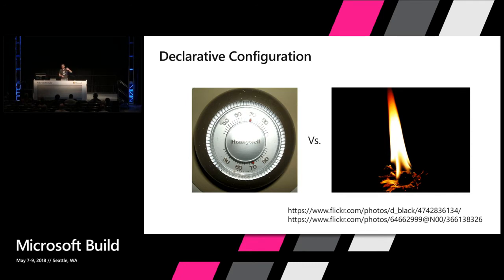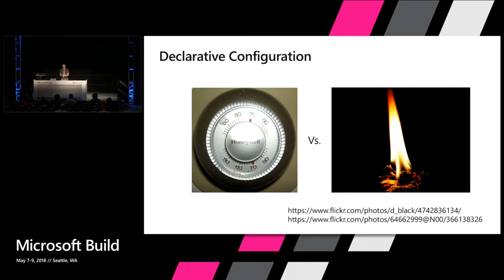And just like the thermostat takes care of heating and cooling the room until it achieves the right temperature, Azure Resource Manager is going to take that declaration of the world and take all of the actions necessary, deal with failures if they happen, take all of the actions that it possibly can to drive the current state of the world to match your desired state of the world. That's hugely powerful. It means that once I throw up a template for my application, I close my laptop, I walk away, the application comes up repeatably, reliably every single time.